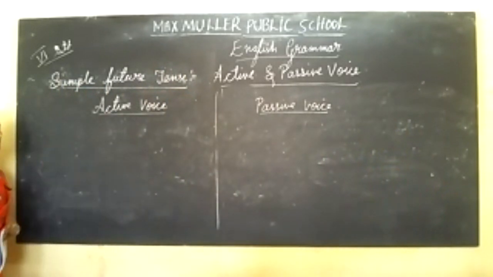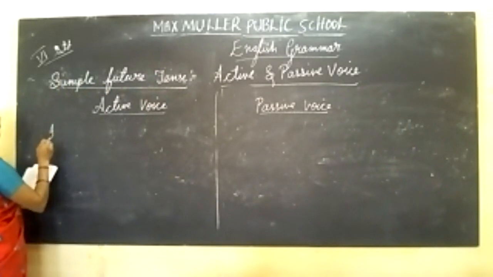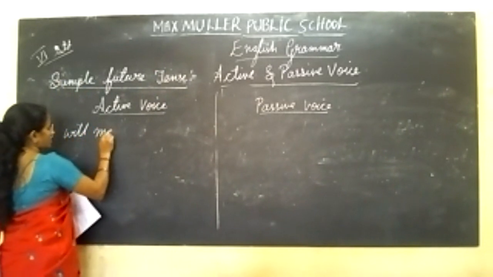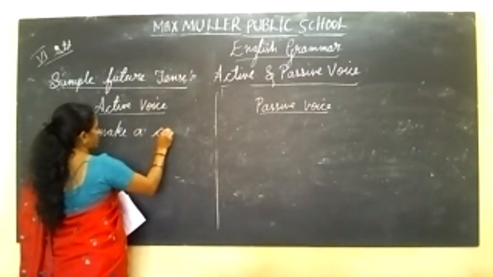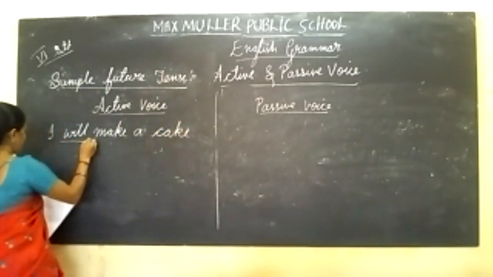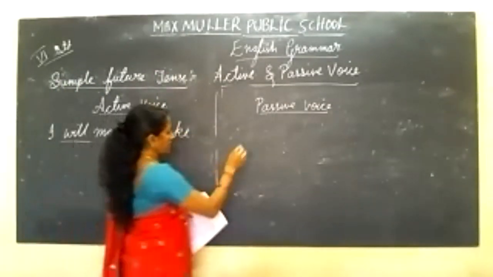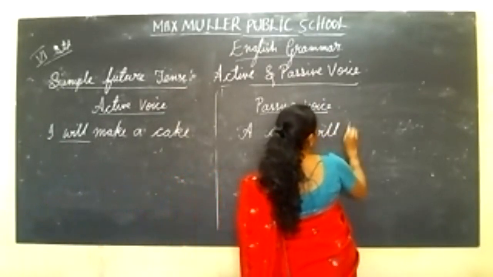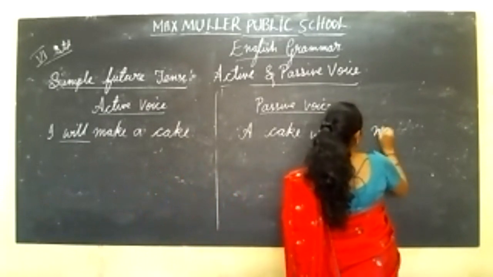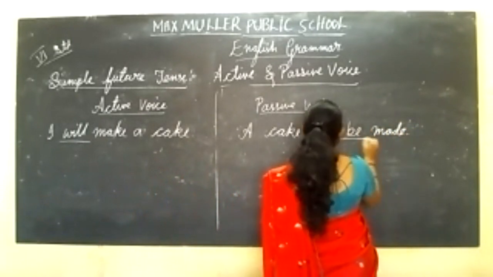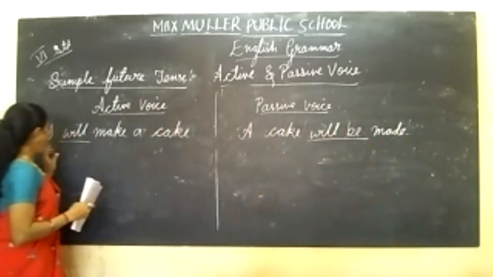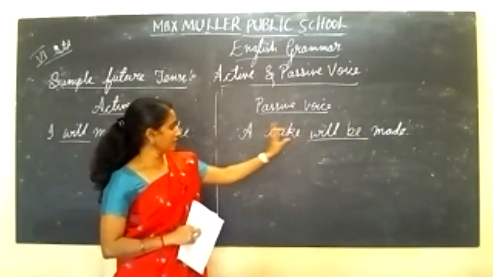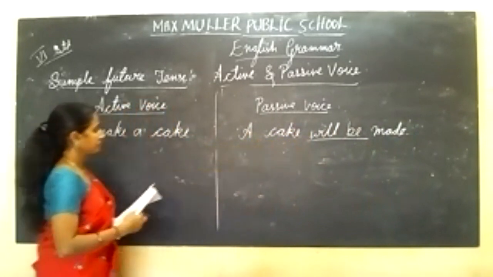In this also I will give two examples. I will make a cake. A cake will be made. In this, a cake will be made. I will make a cake. A cake will be made.